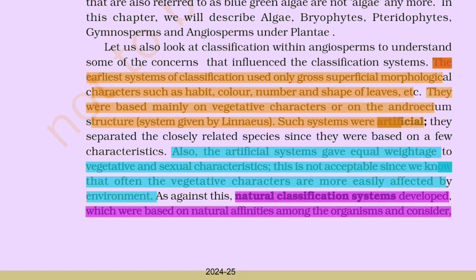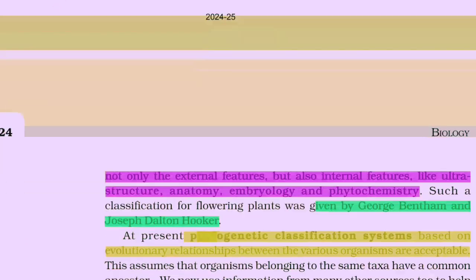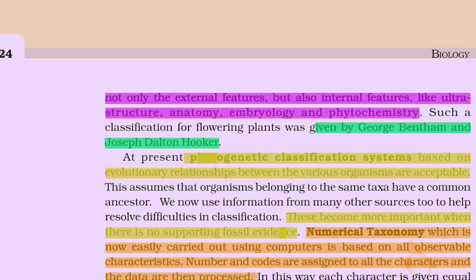This is not acceptable since we know that often the vegetative characters are more easily affected by environment. Against this, natural classification systems were developed, which were based on natural affinity among the organisms and considered not only the external features but also internal features like ultrastructure, anatomy, embryology, and phytochemistry. Such a classification for flowering plants was given by George Bentham and Joseph Dalton Hooker. At present, phylogenetic classification systems based on evolutionary relationships between the various organisms are acceptable. This assumes that organisms belonging to the same taxa have a common ancestor.